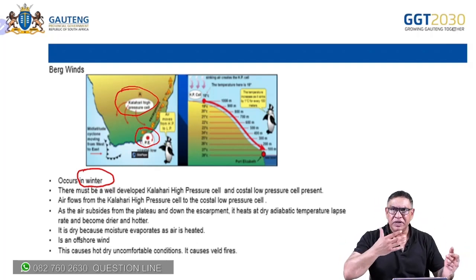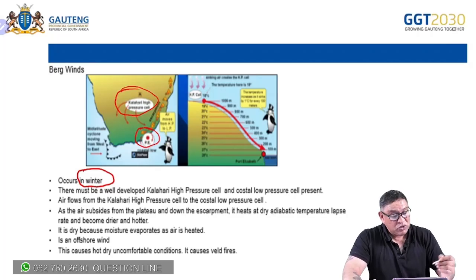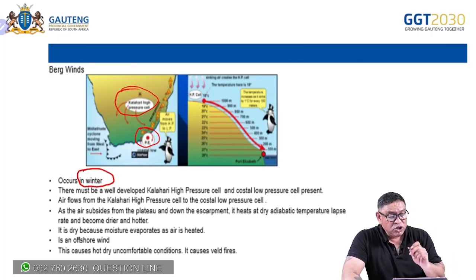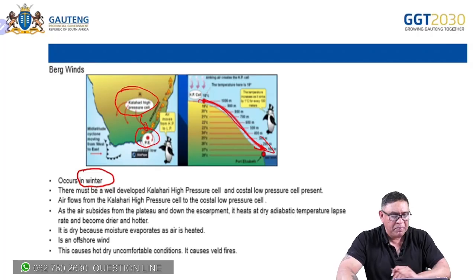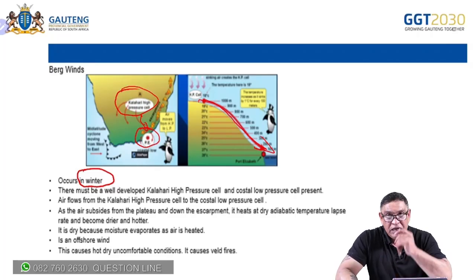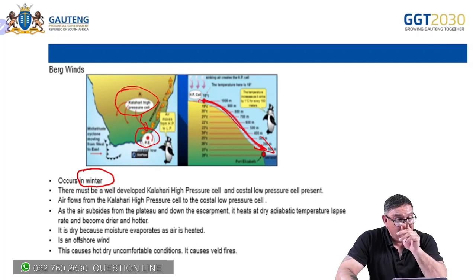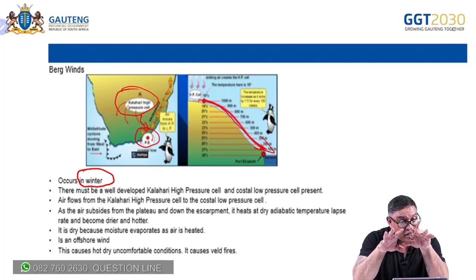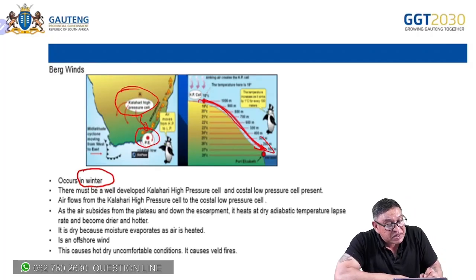This can only happen in winter. Otherwise, Kalahari High is not that well developed during summer. So it's well developed during winter. We also learned that from the interior to the coastal region, there's a steep escarpment here. All right, a steep escarpment. All right, so what's going to happen? Remember, I taught you earlier on, I focused on the adiabatic heating when it's coming down. So imagine the steep escarpment.